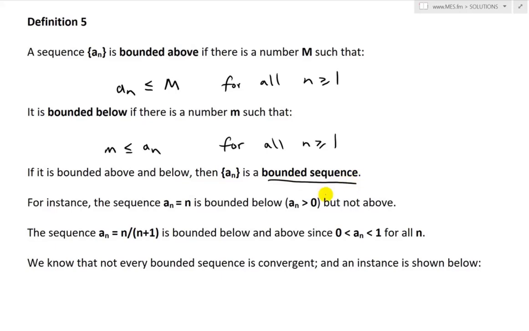So if it's bounded both ways, then it's simply called bounded. And that's the definition.